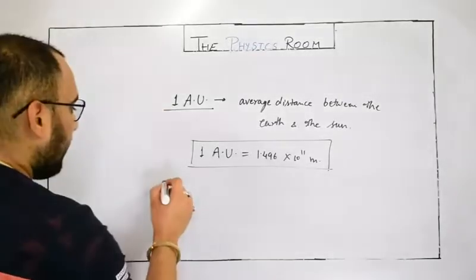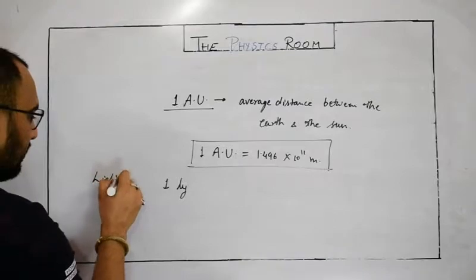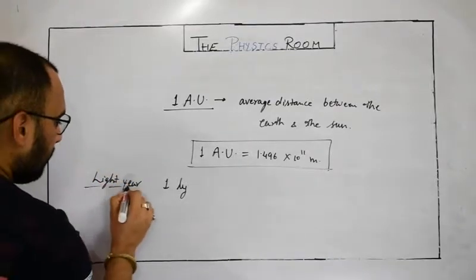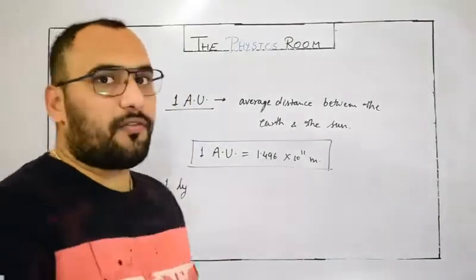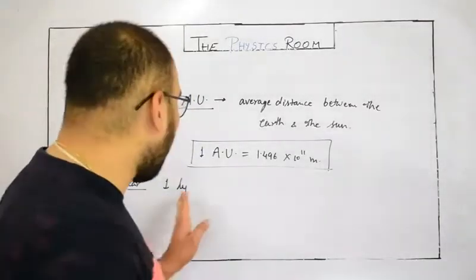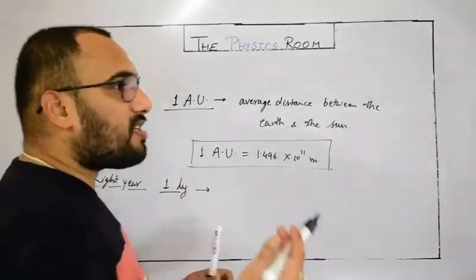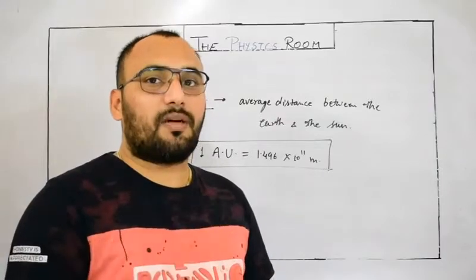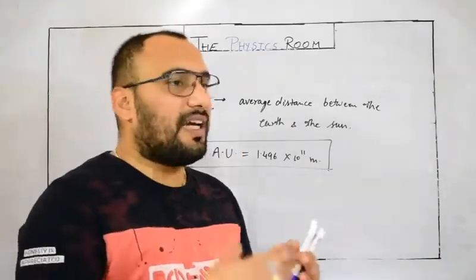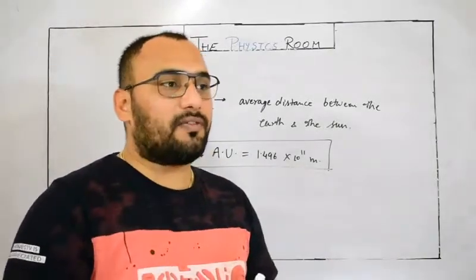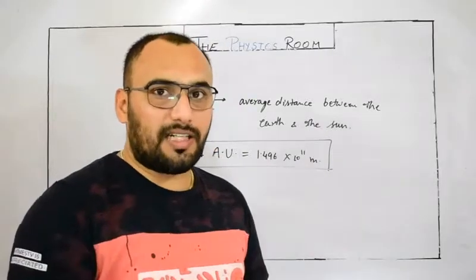Now let's try to define 1 light year. It is written simply as LY. Sometimes students mistakenly take light year as a unit of time. It is not a unit of time, it is a unit of larger distance. Planetary distance, or distance between the stars, is measured in terms of light years. You must have heard this word in different science fiction programs or movies, as well as in different types of science series on Discovery Channel or History Channel.